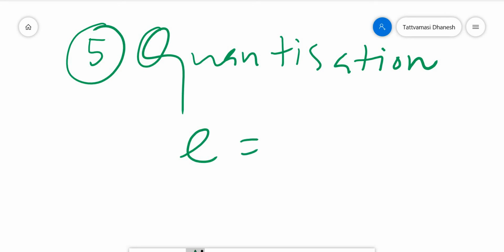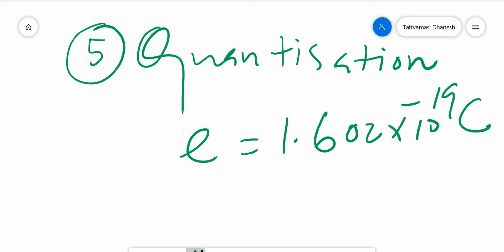What is the charge of an electron? You know it. 1.602 into 10 raised to minus 19 Coulomb. This is the charge of an electron. See, the charge of a proton is also the same. Charge of an electron means it should be minus. Charge of a proton means this much plus. That's why an atom is electrically neutral.